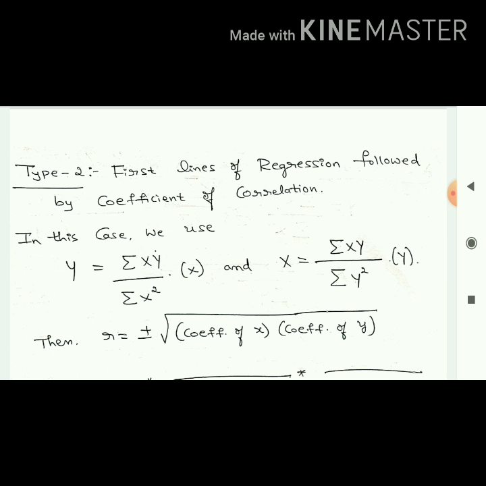To find the value of r, the second formula. The second formula is very simple, just now I am introducing it. It is plus or minus root of coefficient of x into coefficient of y. This is the second type. In this particular set of problems, I am sure that minimum one or two questions you will get in the same way. So we will take a few problems based on type 1 and type 2.